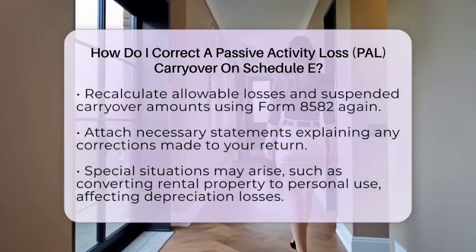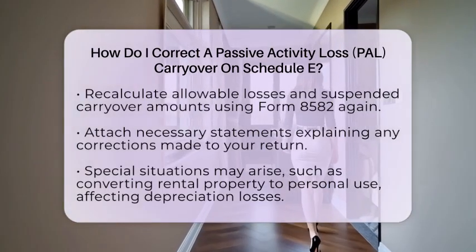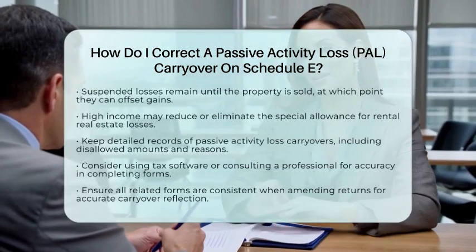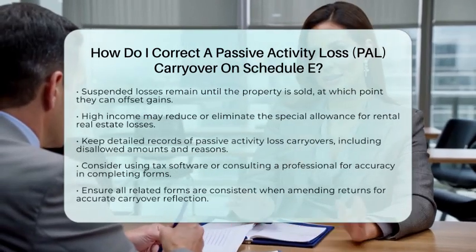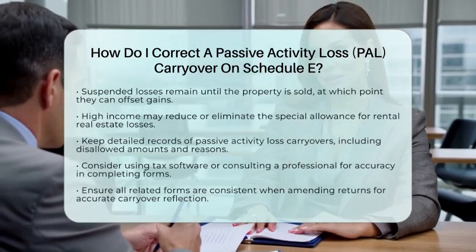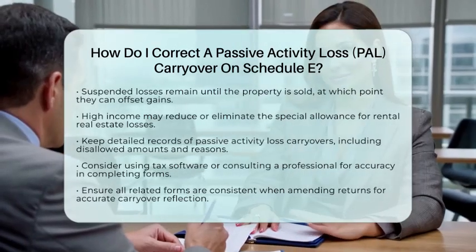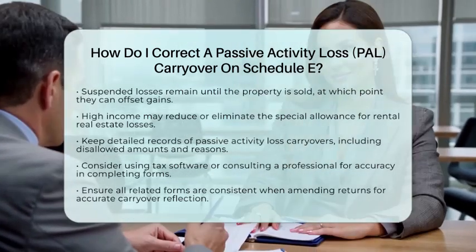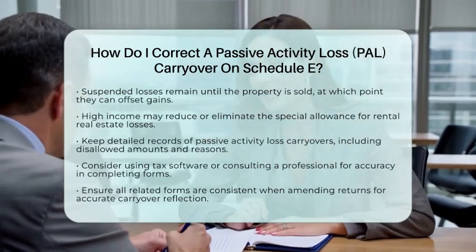If your income exceeds certain thresholds, the special allowance for rental real estate losses may be reduced or eliminated. This can increase your suspended passive activity loss carryovers, which will carry forward until you have enough passive income or dispose of the property. To make the process easier, keep detailed records of all your passive activity loss carryovers each year. This includes noting the amounts that were disallowed and the reasons for their suspension.